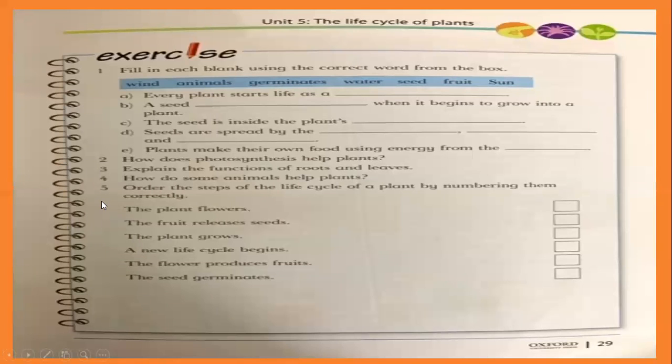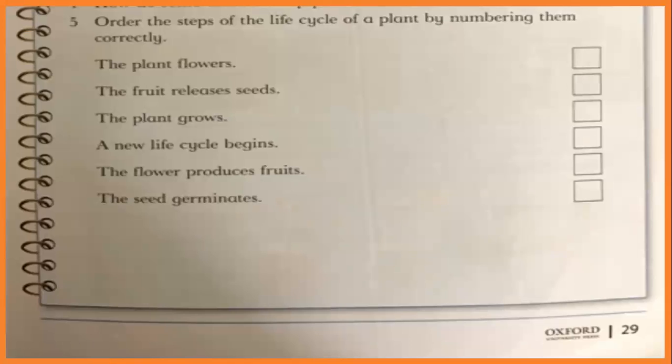Then what we have, question number 5: order the steps of the life cycle of a plant by numbering. As you can see on the first page, the life cycle, you have to write here the numbers, which sentence comes first. The plant flowers, is that the first step? No. The fruit releases seeds? No. The plant grows? No, it is the second one. New life cycle begins. The flower produces fruits. What is the first step? The seed germinates. So this is number 1.